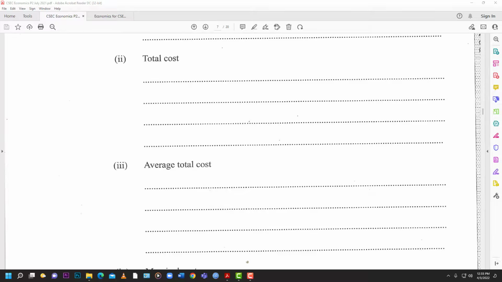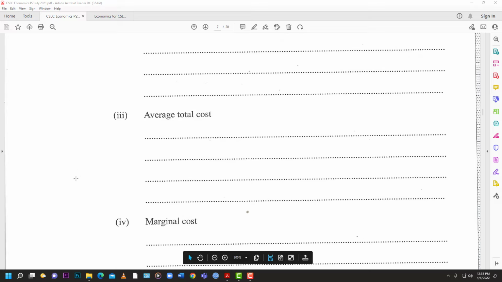Average total cost. Again, remember, total cost is a combination of fixed and variable. And so average total cost also will decline as the fixed cost goes down, because, again, total cost is a combination of fixed and variable. Add them together, you get total cost. So if the fixed cost is going down, then the overall cost will go down. And average total cost is formed by dividing the total cost by the amount of output, right? And so you can see the link right there. Average total cost will be going down.